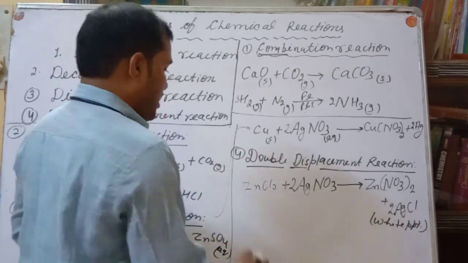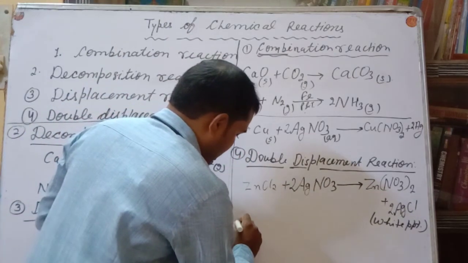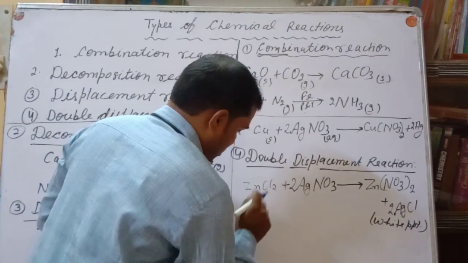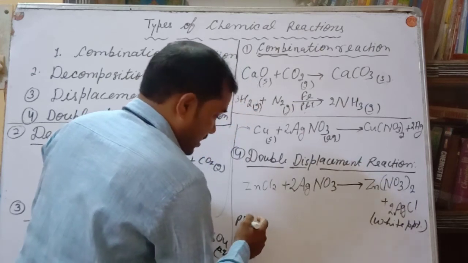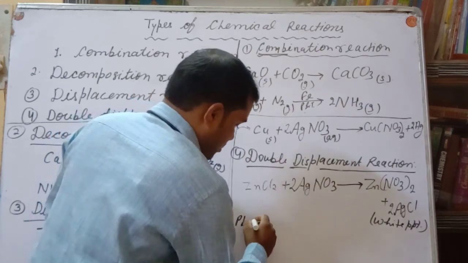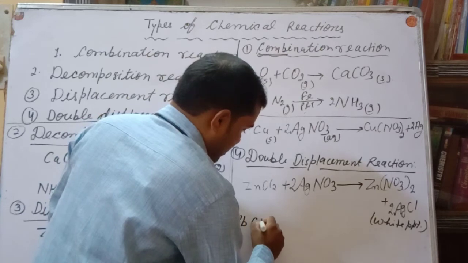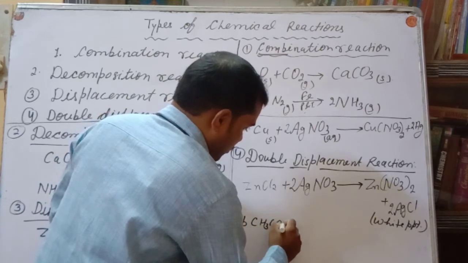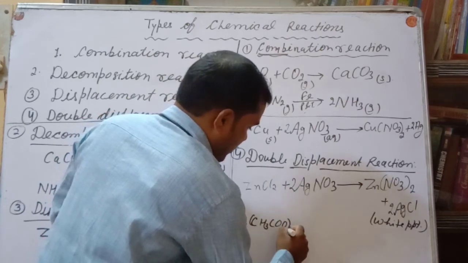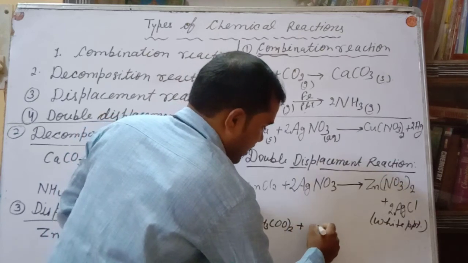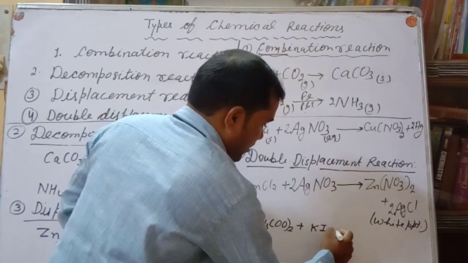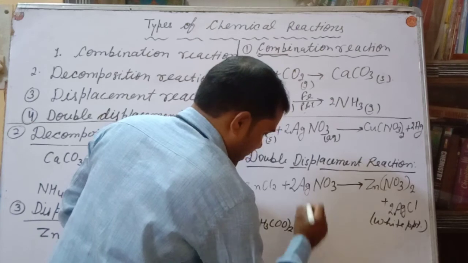One more example. Suppose lead acetate, Pb(CH3COO)2, reacts with KI, potassium iodide.